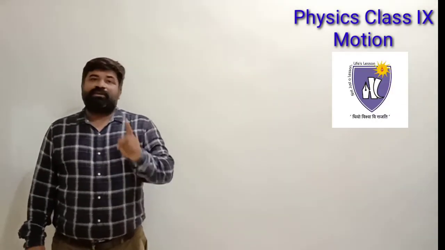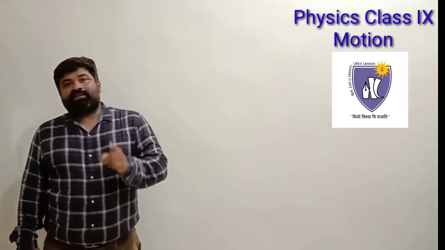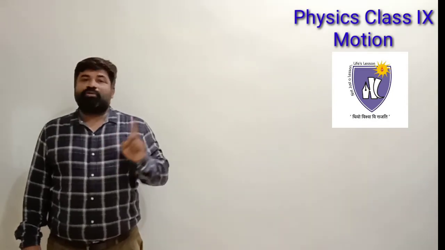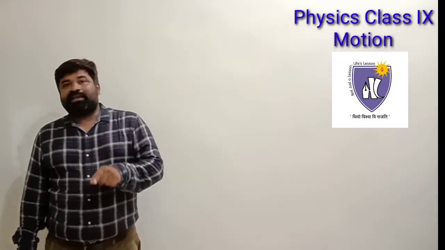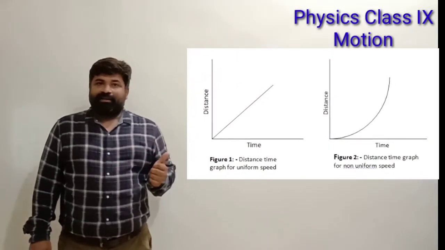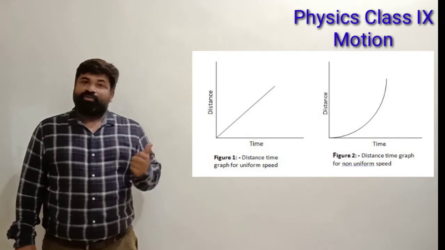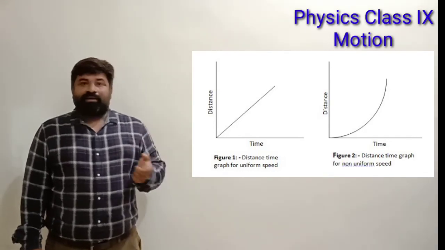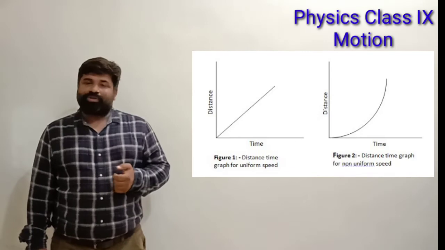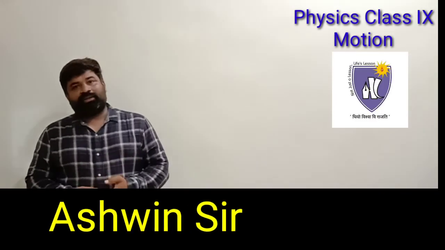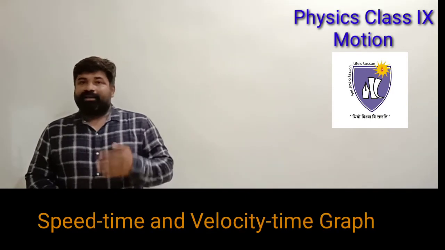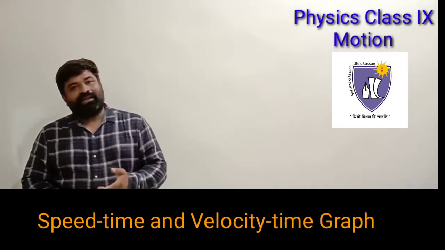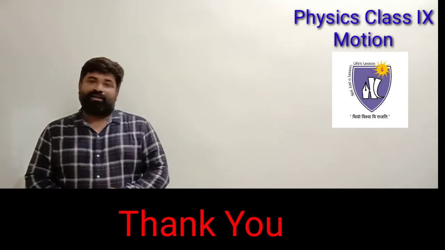So this is the first type of graph: when the object is at rest, the graph looks like this, and when the object is in motion, the graphs look like this. One represents uniform motion and the other represents non-uniform motion. I hope you got the topic. In the next lecture, we are going to study the next type of graphs, that is the speed-time graph and velocity-time graph.